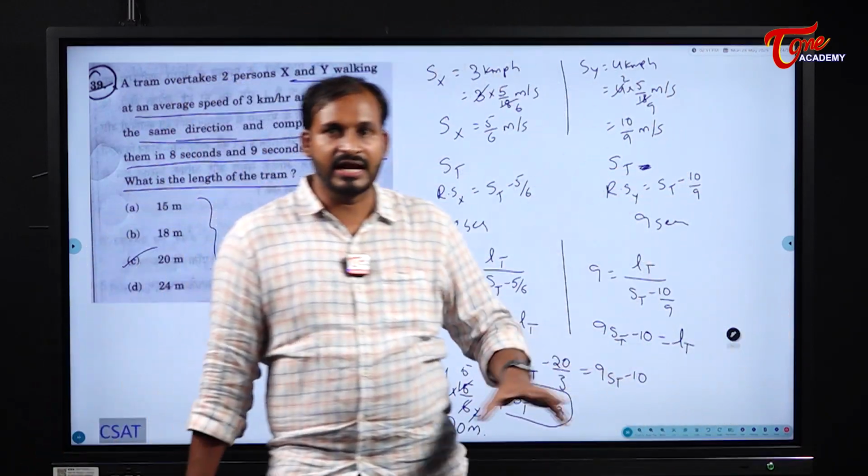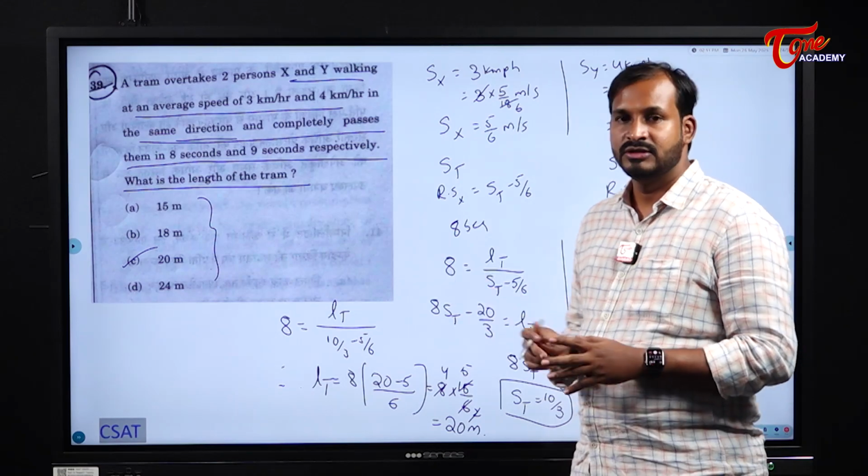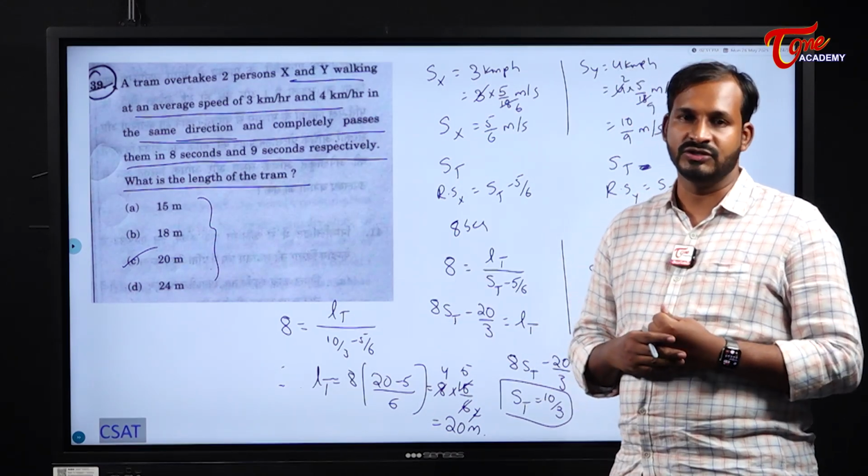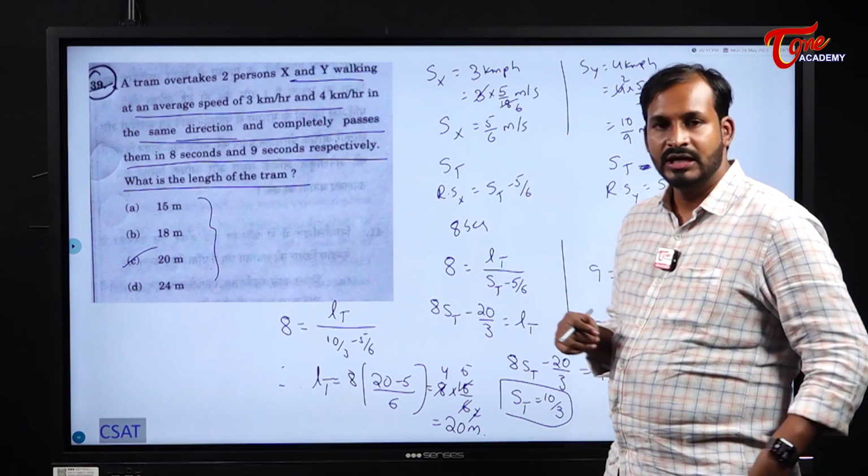So two questions are asked from this relative speed concept, students. One is that circular track one and the other one is this one. So you should be really good at solving questions from relative speed and time and distance, then you can easily solve these questions.